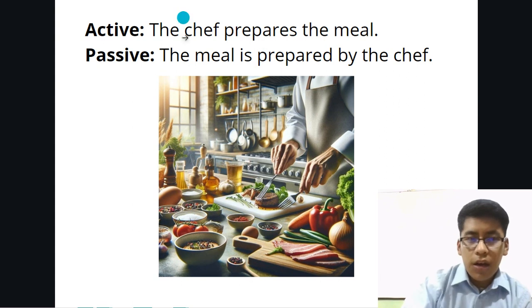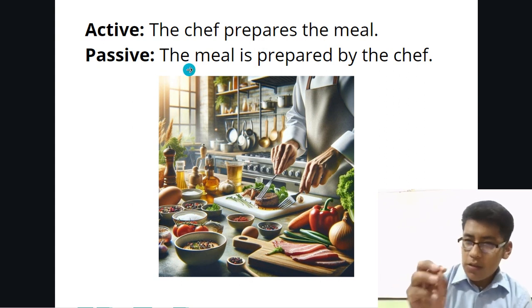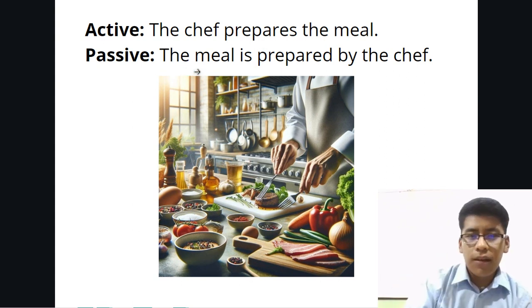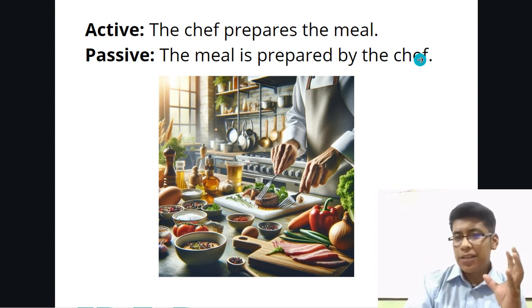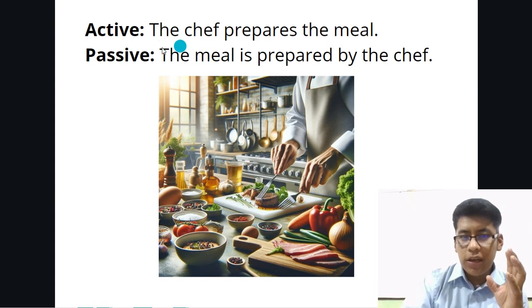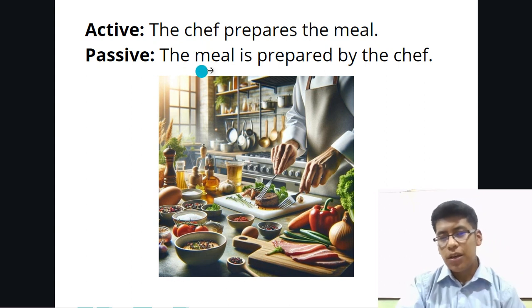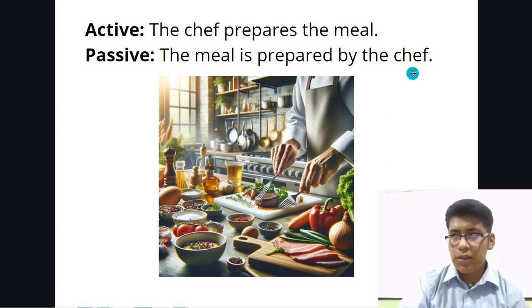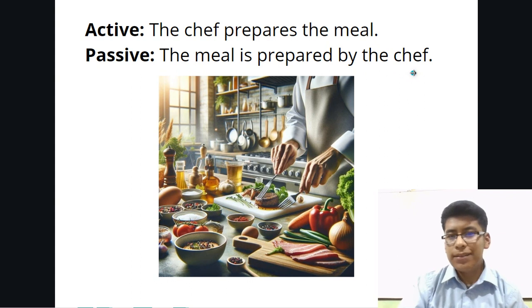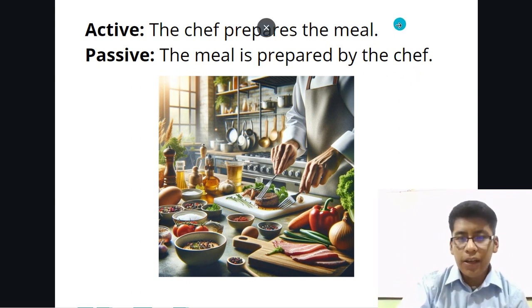On the other hand, the passive voice highlights the object of the sentence. The meal is prepared by the chef. So the active voice focuses on the subject, the chef, and the passive voice focuses on the object. That's the main difference.